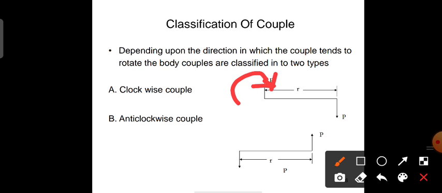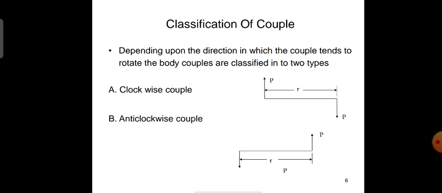So that's why this couple is called a clockwise couple. And in the second figure, due to these two forces, you are going to get anti-clockwise rotation. So that's why this couple is called an anti-clockwise couple.